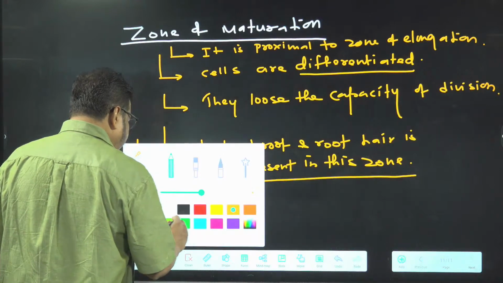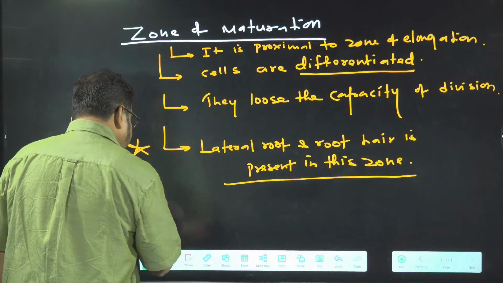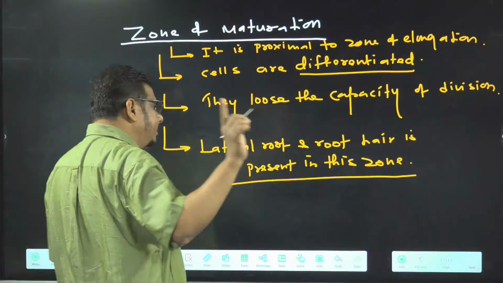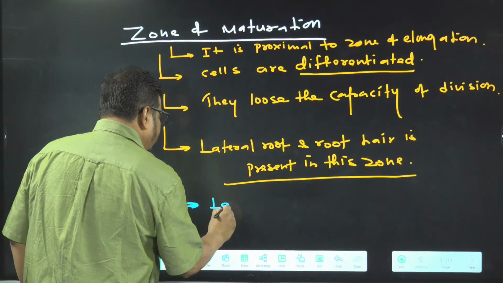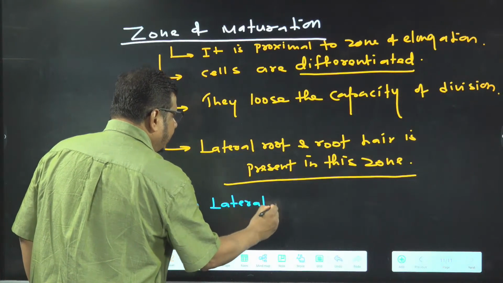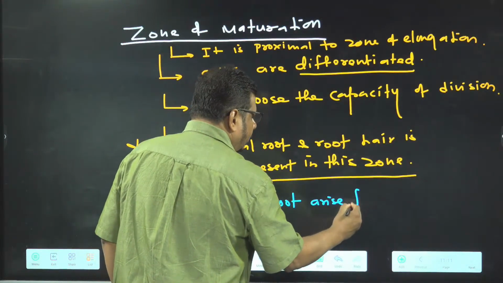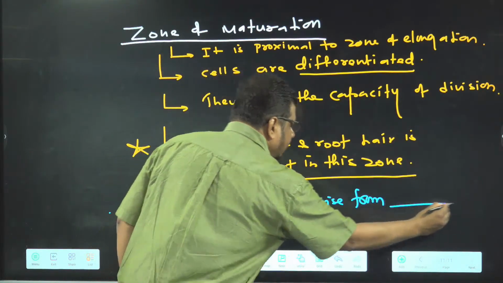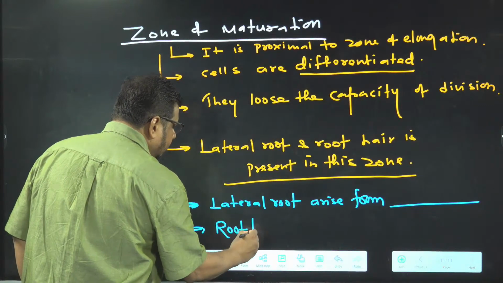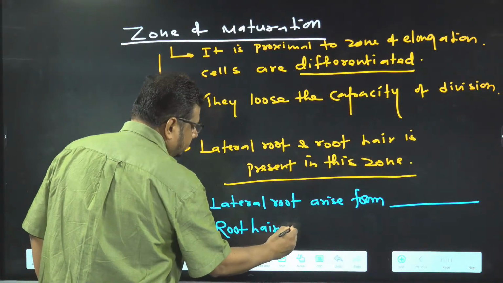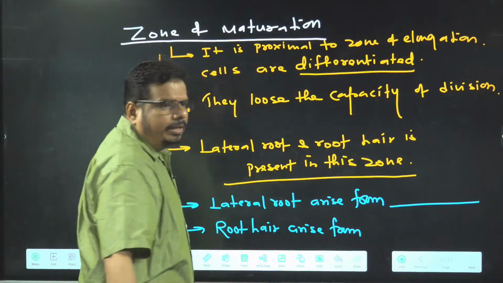And I am writing one more important thing here. Once again I am repeatedly writing, you just try to understand the importance of the line. What I told? Lateral root arise from, hurry up, help me. I already told few minutes back, you fill in the blank. Root hair arise from.